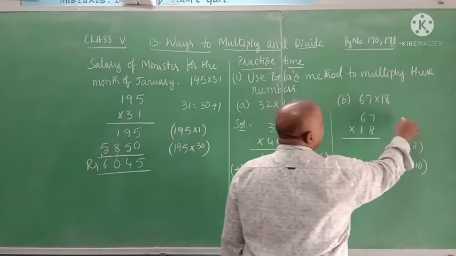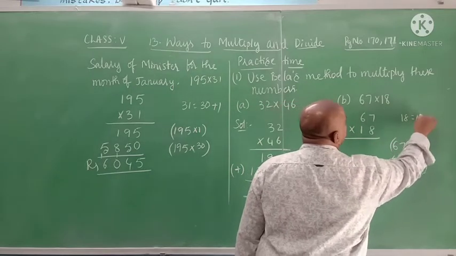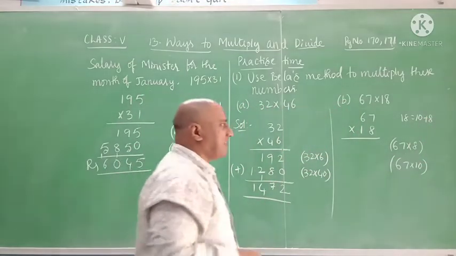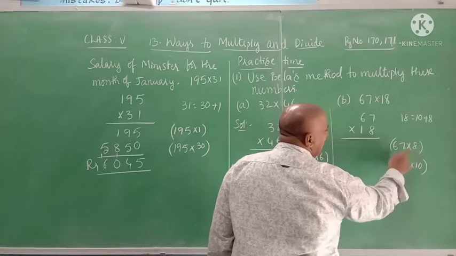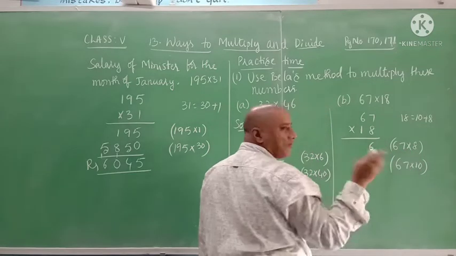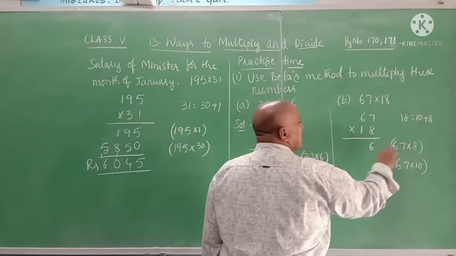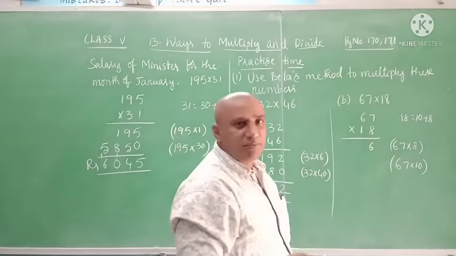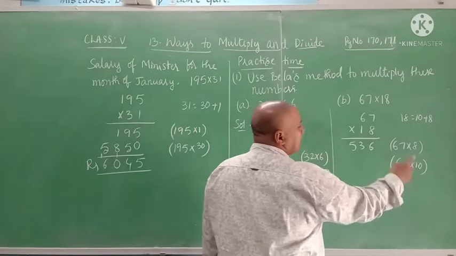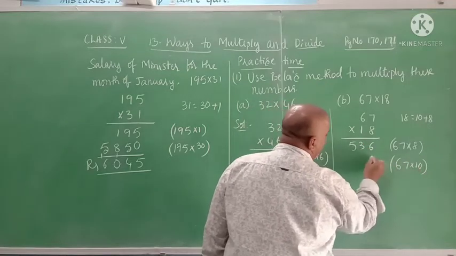Why? 18 can be written as 10 plus 8. So multiply with 8, then multiply with 10. Now multiply with 8. 8 7s are 56, write 6 here and 5 is there. 8 6s are 48, 48 plus 5 is 53. 536. Then with 10, 0 is there, keep 0 under 6.